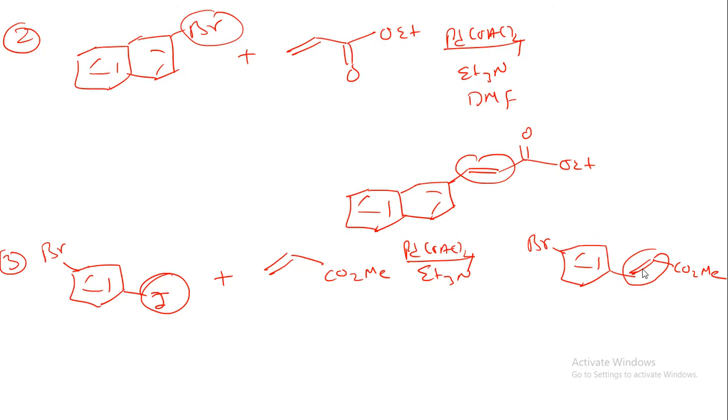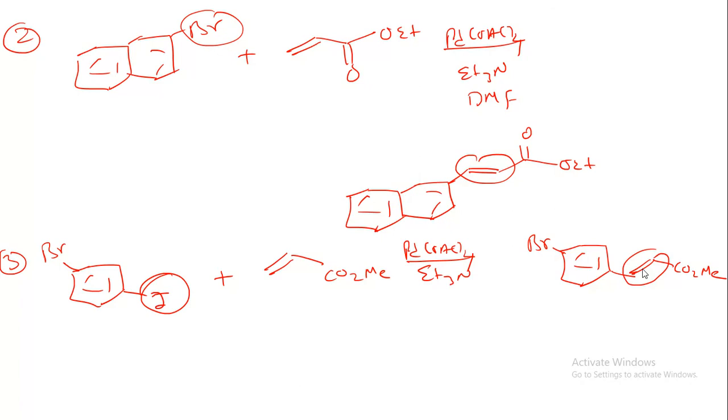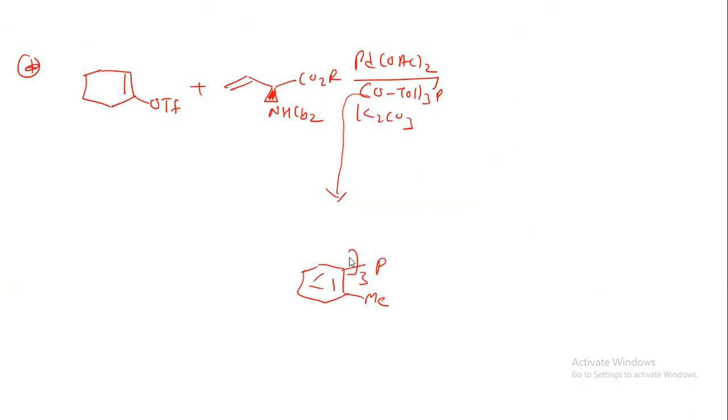Let me give you one more example, okay. One minute. Okay, so suppose you have this type of molecule, an o-triflate. Now when it is reacted with the C double bond C, NHCbz, CO2R, palladium OAc twice in the presence of tri-o-tolylphosphine. This tri-o-tolylphosphine molecule is represented like this.